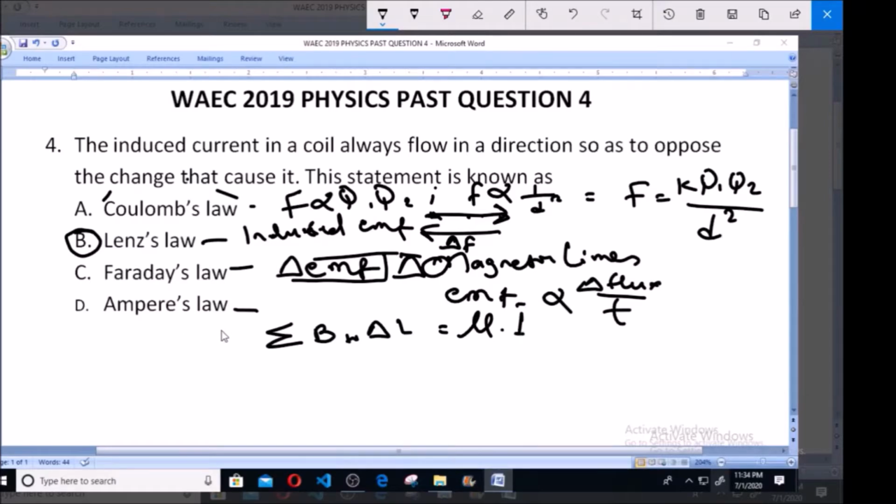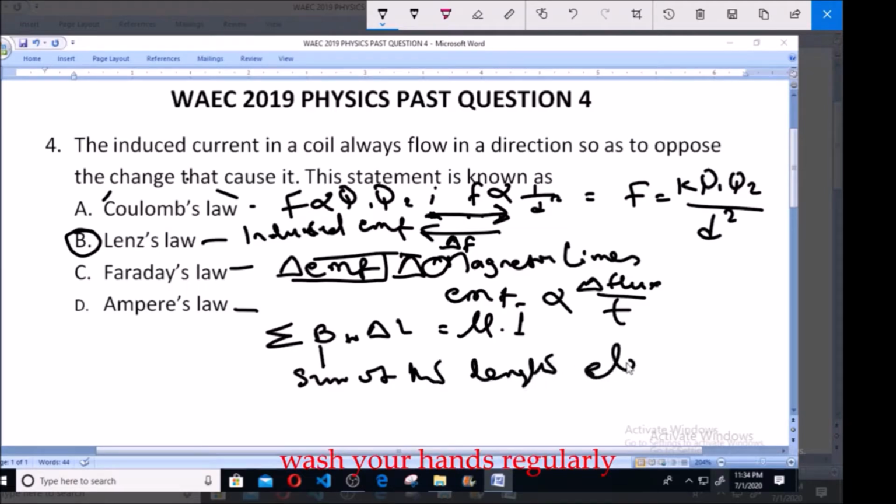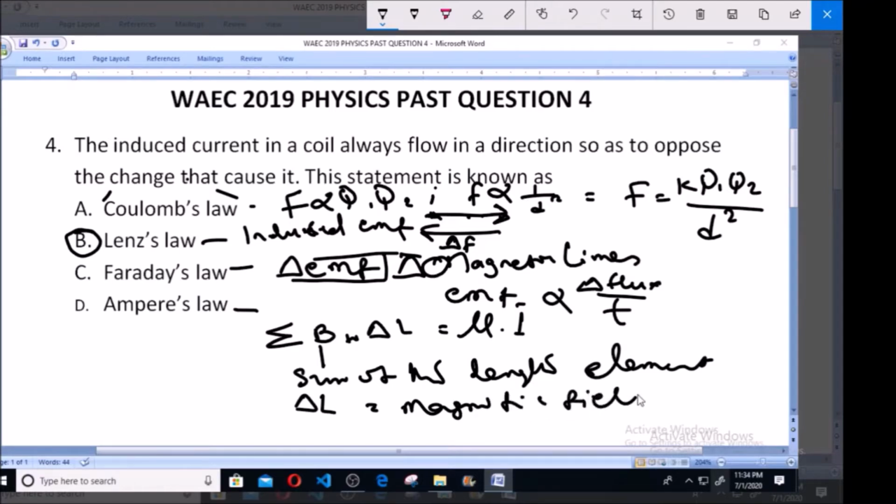Here, the summation is of the length elements, B is the magnetic field in the direction of the length of the element, then this is the permeability, and finally I is the electric current.